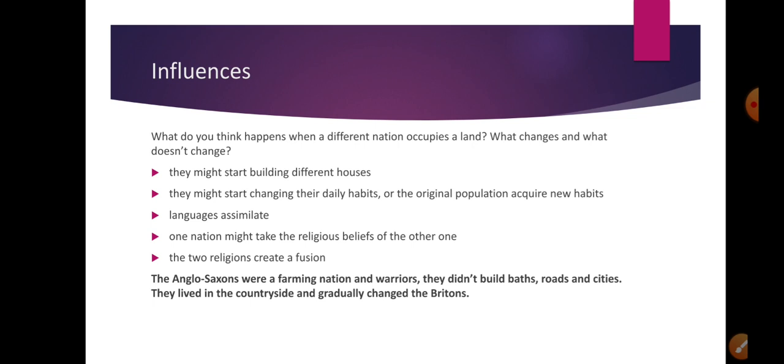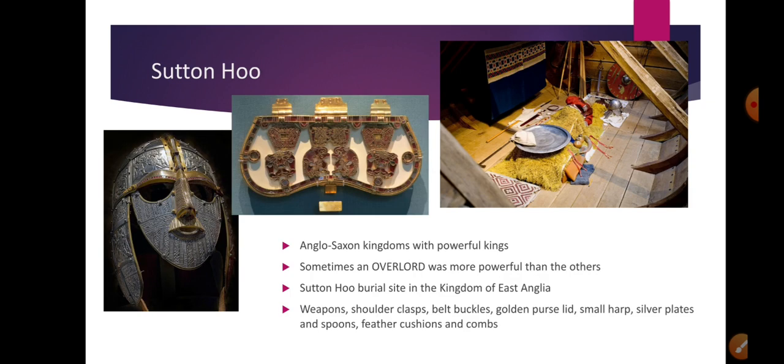Now, as we mentioned earlier, the Anglo-Saxons were a farming nation and warriors, and they didn't build baths and roads and cities, and they lived in the countryside and gradually changed a lot in the habits of the Britons. Now, of course, we don't have a lot of information about this time. As we mentioned earlier, there are no history books. There are no written documents.